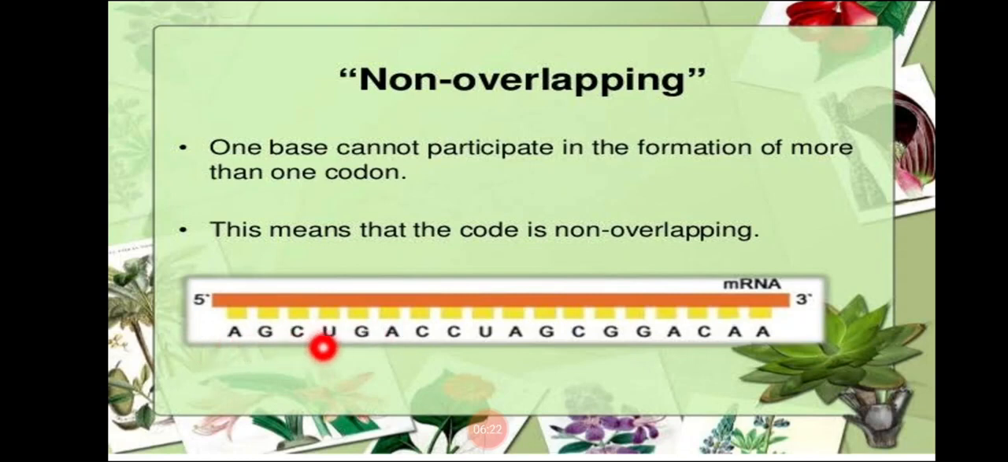AGC, the next codon will be UGA. That means the two codons will never overlap with each other. That is called non-overlapping. Genetic codes are always non-overlapping. They do not overlap each other.